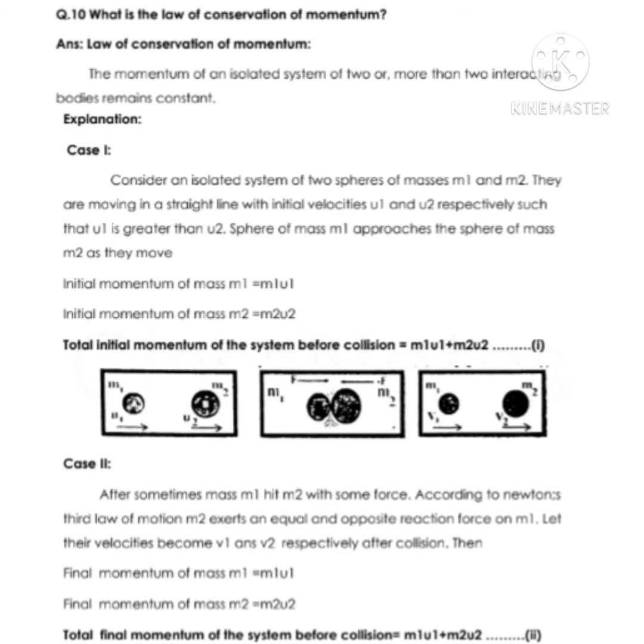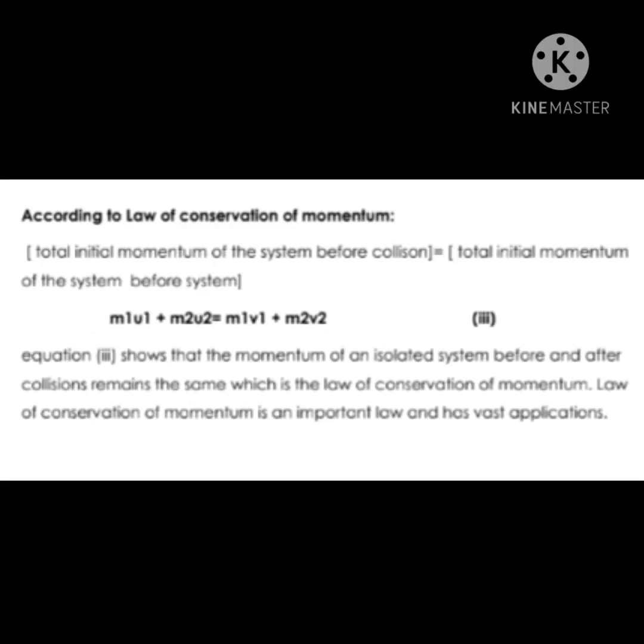Then the final momentum of the mass m1 equals m1v1 and the final momentum of the mass m2 is m2v2. Total final momentum of the system after collision equals m1v1 plus m2v2. So according to the law of conservation of momentum, the total initial momentum of the system before collision equals the total final momentum of the system after collision: m1u1 plus m2u2 equals m1v1 plus m2v2. So equation 3 shows that the momentum of an isolated system before and after collision remains the same, which is the law of conservation of momentum.